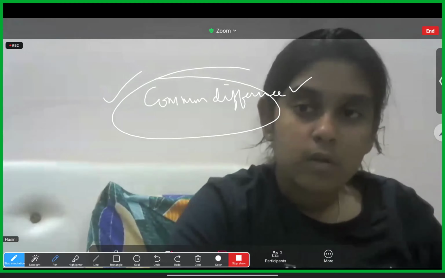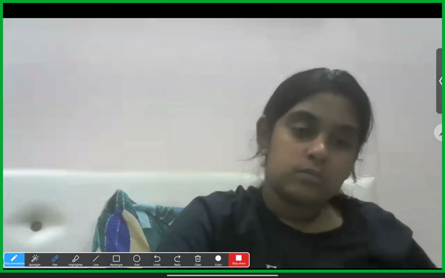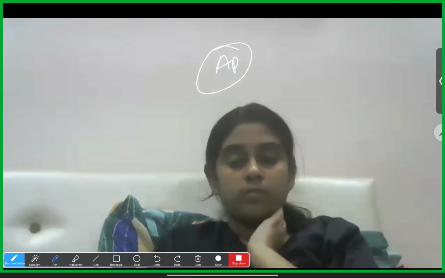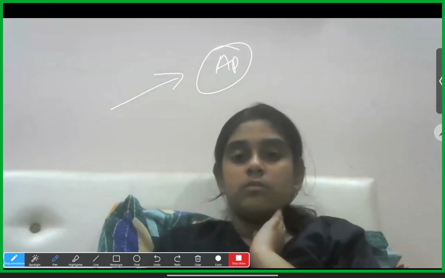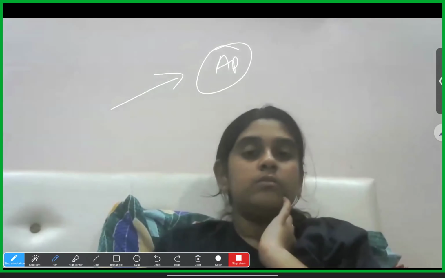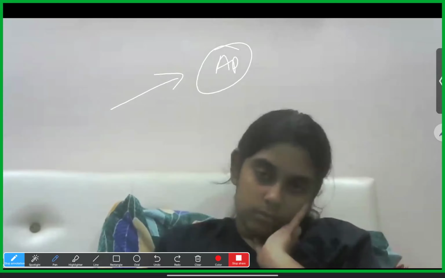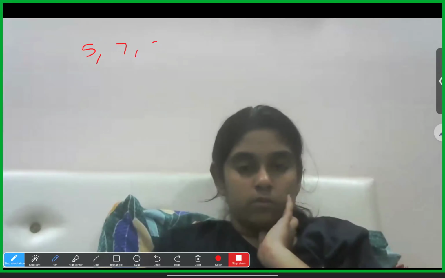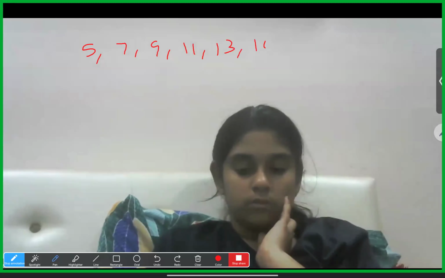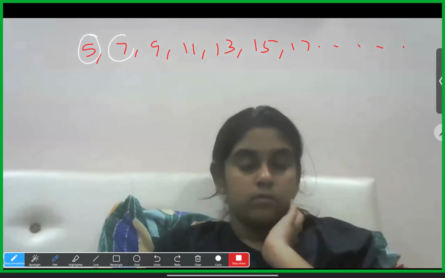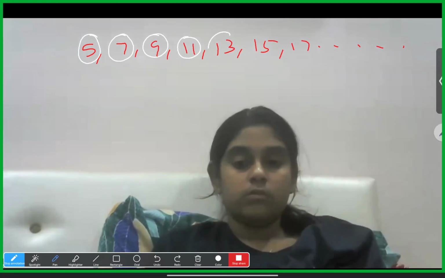From the second exercise onwards, the actual chapter starts. They'll already give the series of numbers in arithmetic progression, telling us the numbers follow arithmetic progression, and we just have to find the fifth term or seventh term. What are terms? If I write a list like 5, 7, 9, 11, 13, 15, 17, each and every number in this list we call a term.